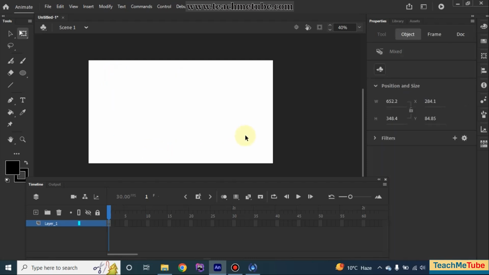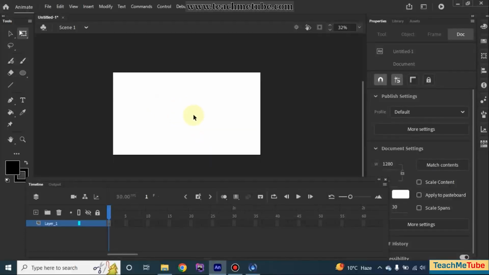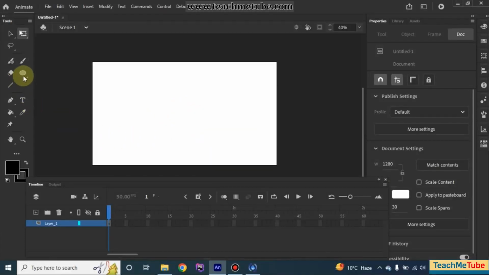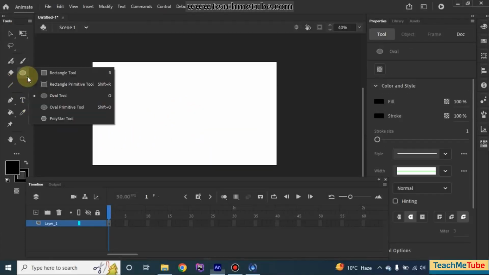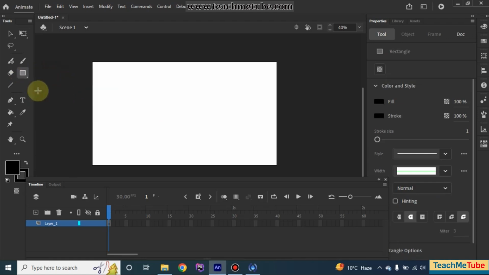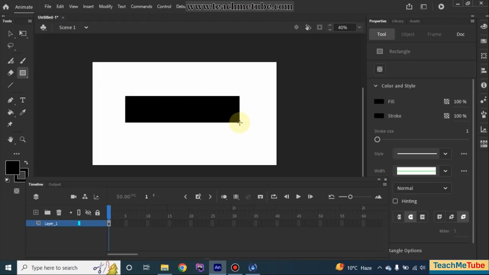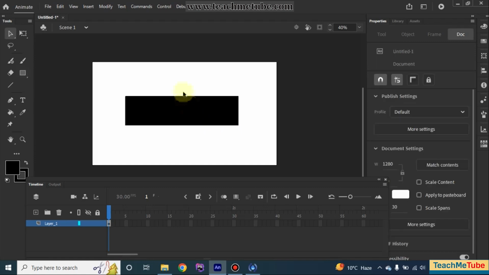First of all, I will remove this text, and now I'm going to draw a shape here. I will press R, or I will click here and choose the rectangle tool. R is basically the shortcut key for the rectangle tool. I will draw a rectangle. Now this rectangle is in shape form. It is not a symbol. What is meant by shape? I have explained in my first lecture.